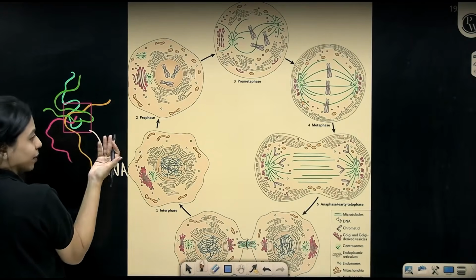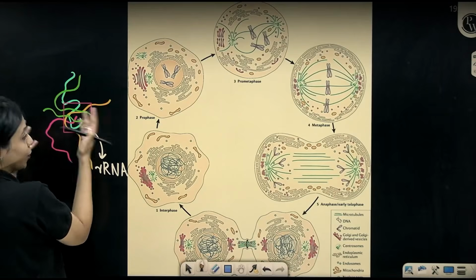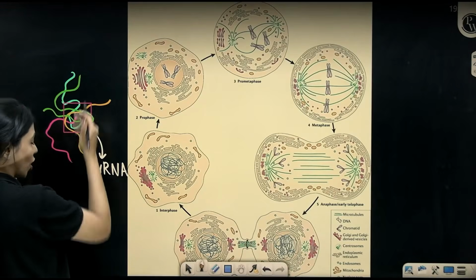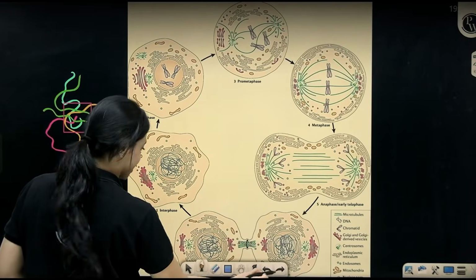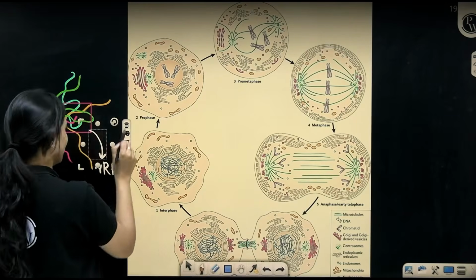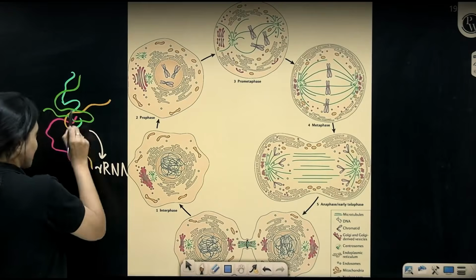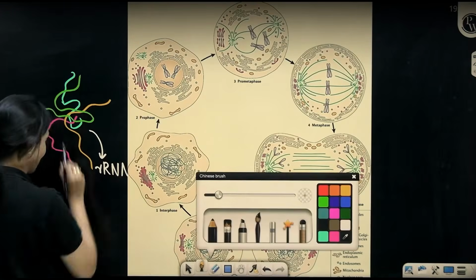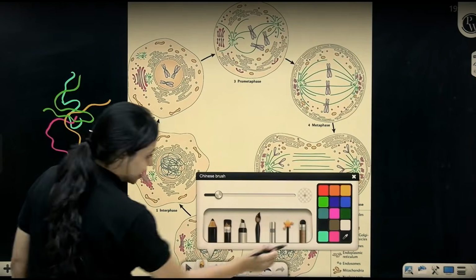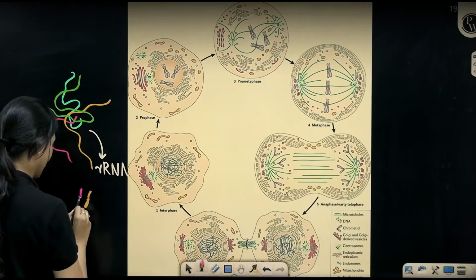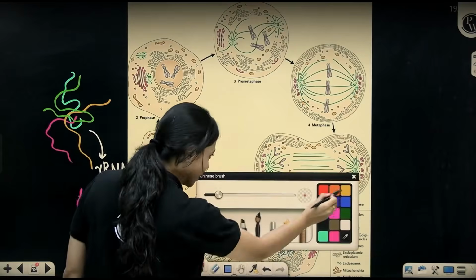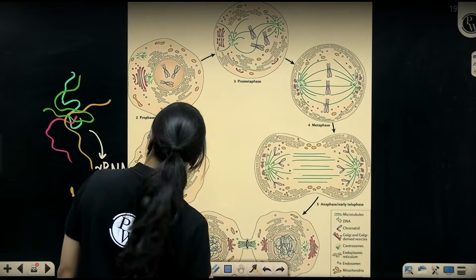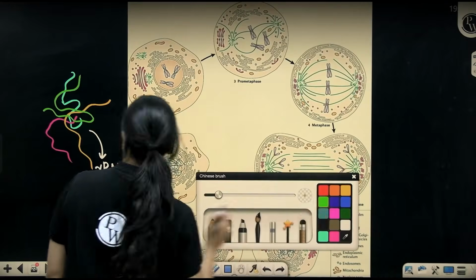But what happened during prophase? This thread-like DNA that was there initially is no longer thread-like. So over here, this started to get condensed. What was initially like a thread became this. What was initially like a thread, the pink one, became like this. Obviously, it's not going to be colored pink and yellow inside the cell. Just for your reference, I'm showing this. Green and blue.